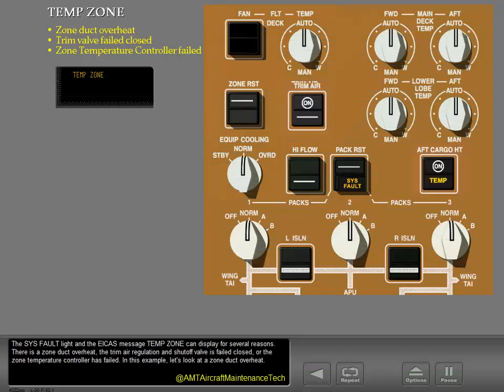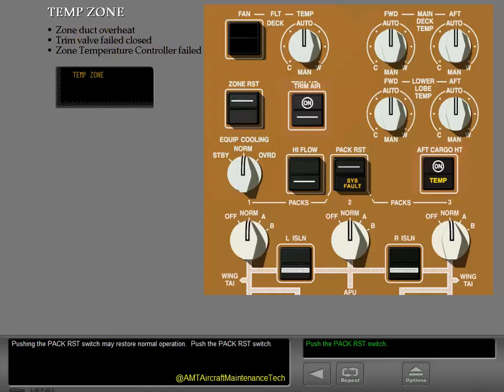The system fault light and the ICAS message temperature zone can display for several reasons. There is a zone duct overheat, the trim air regulation and shutoff valve is failed closed, or the zone temperature controller has failed. In this example, let's look at a zone duct overheat. Pushing the pack reset switch may restore normal operation. Push the pack reset switch.